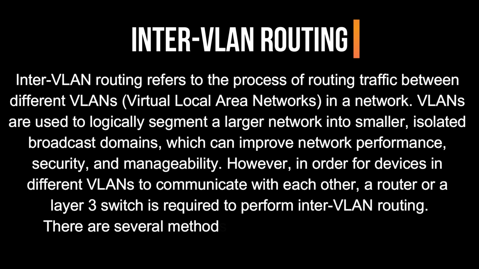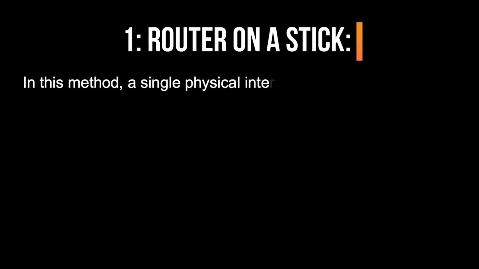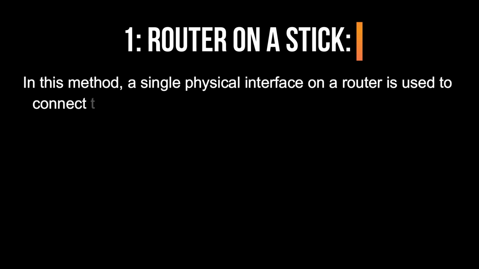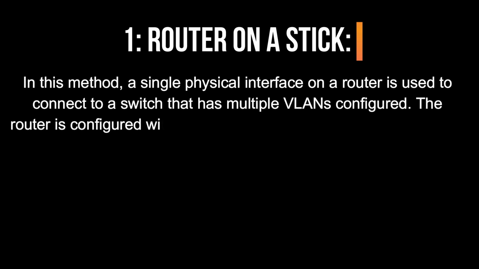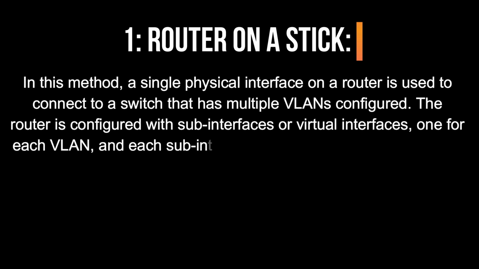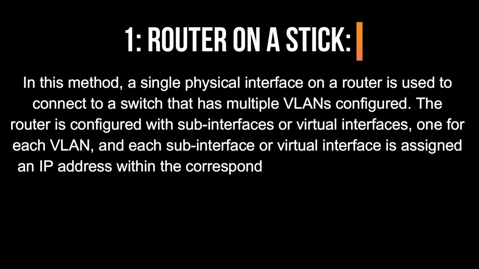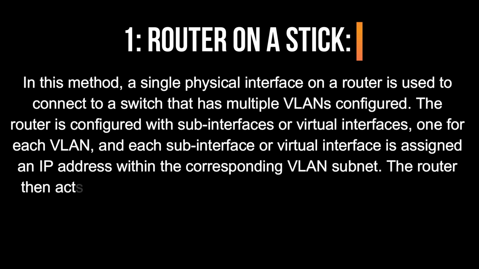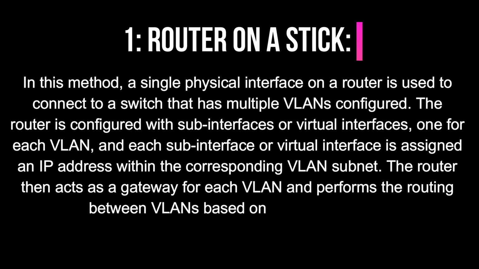There are several methods to achieve inter-VLAN routing. 1. Router on a stick. In this method, a single physical interface on a router is used to connect to a switch that has multiple VLANs configured. The router is configured with subinterfaces or virtual interfaces, one for each VLAN, and each subinterface is assigned an IP address within the corresponding VLAN subnet. The router then acts as a gateway for each VLAN and performs the routing between VLANs based on the IP addresses.